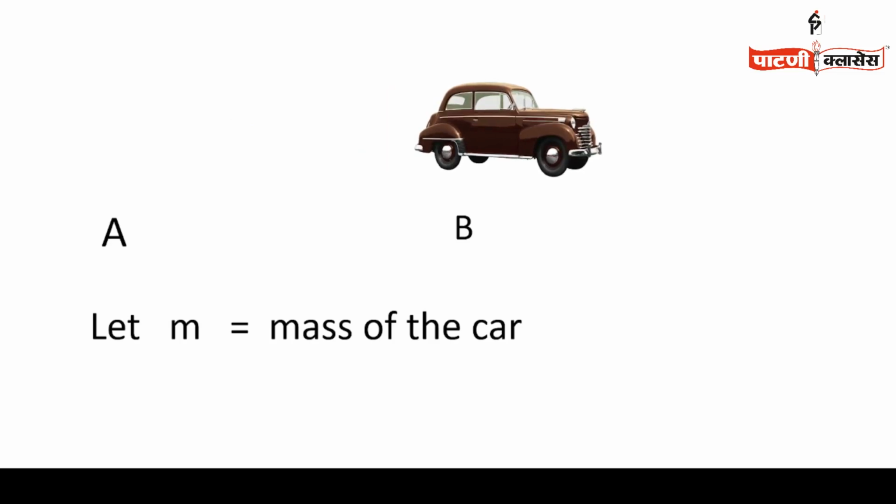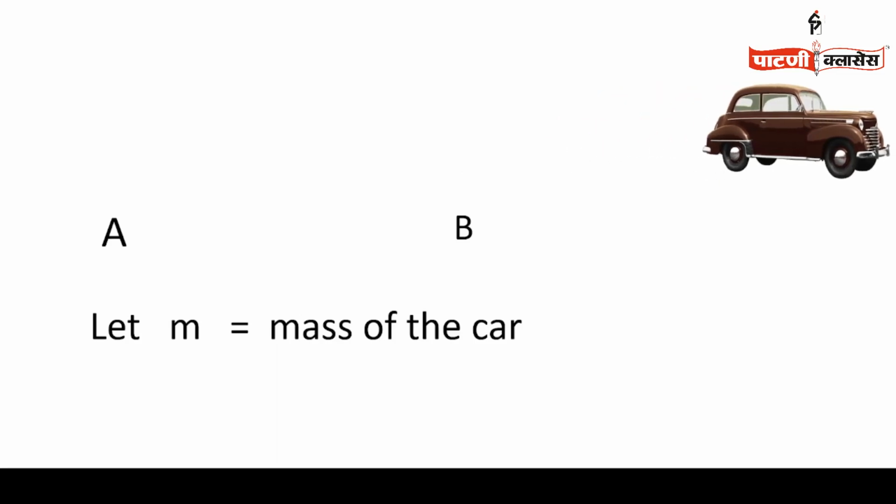As soon as the car reaches point B, the velocity of the car increases and the car moves faster.